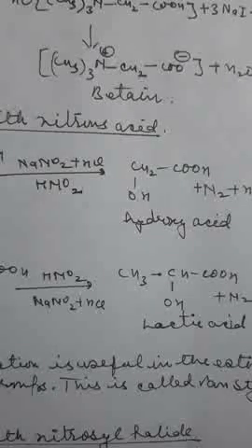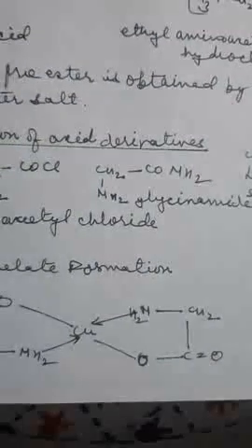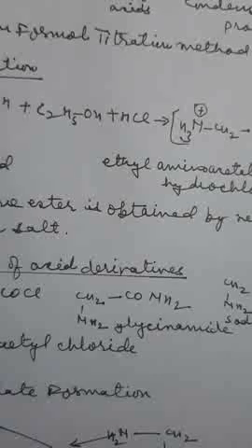Another reaction is formation of acid derivatives. The amino acid can form the corresponding amide, acyl halide, salts, etc. For example, aminoacetyl chloride, glycinamide, sodium glycinate.